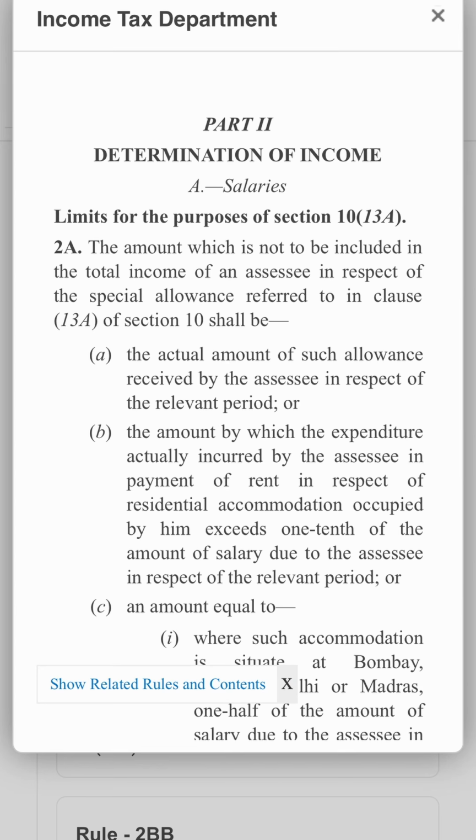The third component are the Income Tax Rules 1962. Everyone must be aware that a salaried person gets an exemption of HRA. But did you know that it is the Rule 2A of the Income Tax Rules 1962 that gives the calculation to derive this amount?